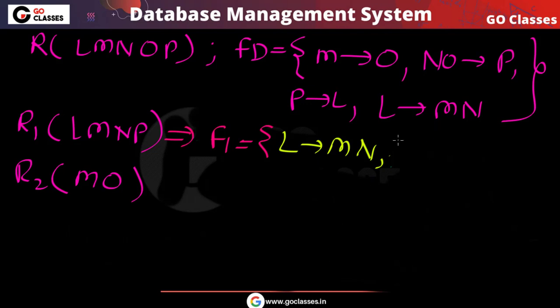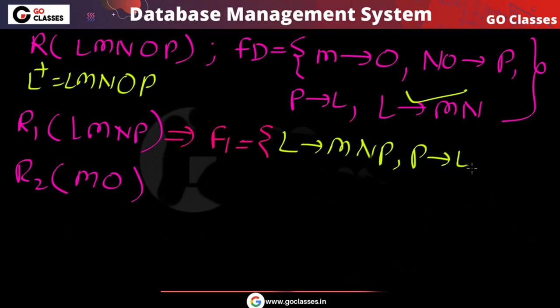If you find L plus, it will be L, M, N, and M can determine O, NO can determine P, P can determine L. So basically we got all the things. L can determine M, N, P. Anything else? This functional dependency is already covered. What about P determines L? Yes, P determines L is also covered. NO determines P, is that covered or not? Let's see.